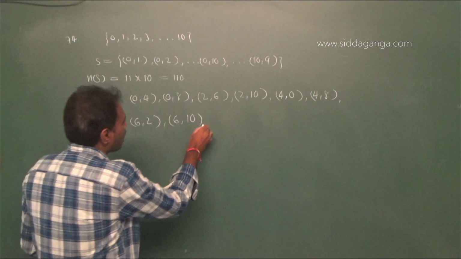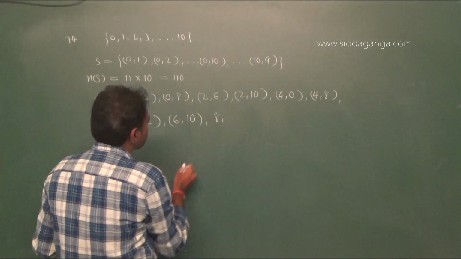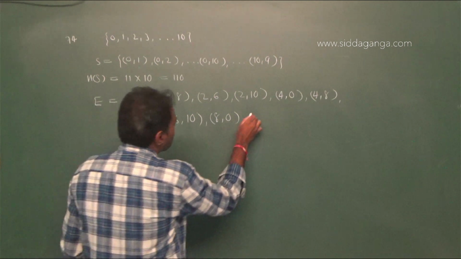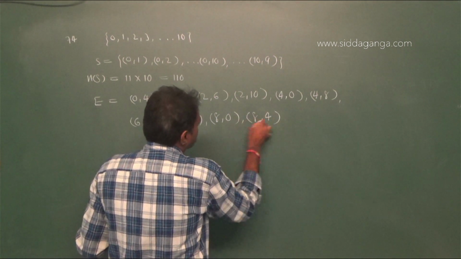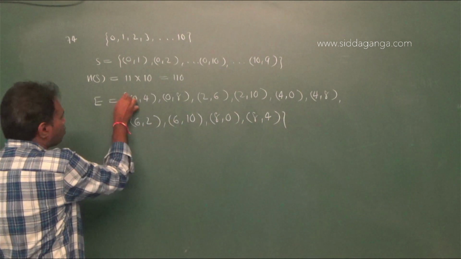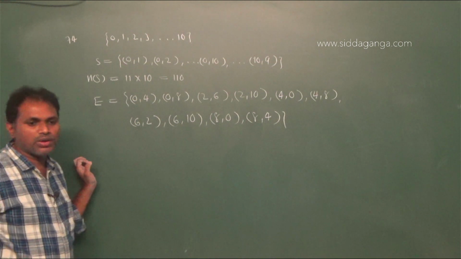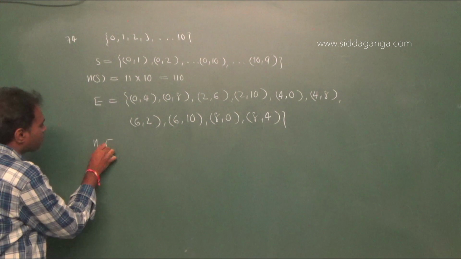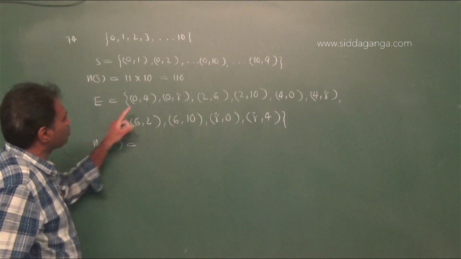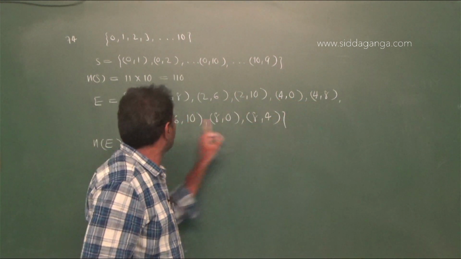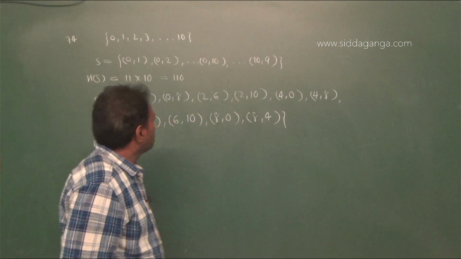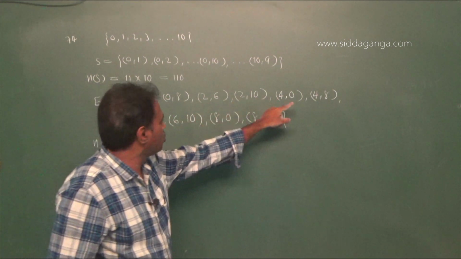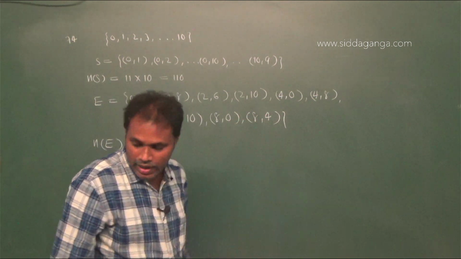And 8 comma, next 8 comma 0 and 8 comma 4. Therefore these are the ordered pairs whose sum and absolute difference are multiples of 4. Therefore here n of E equal to 1, 2, 3, 4, 5, 6, 7, 8, 9, 10. 0, 2, 4, 6, 8 and 10.